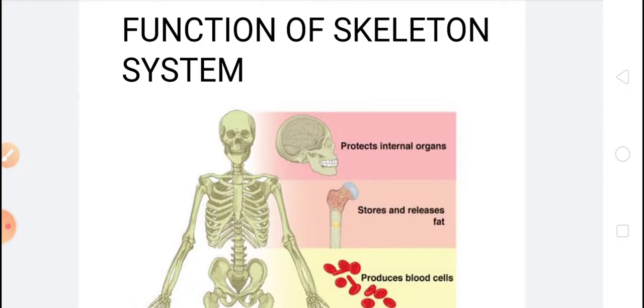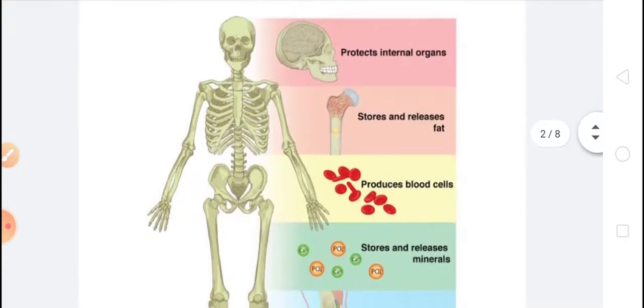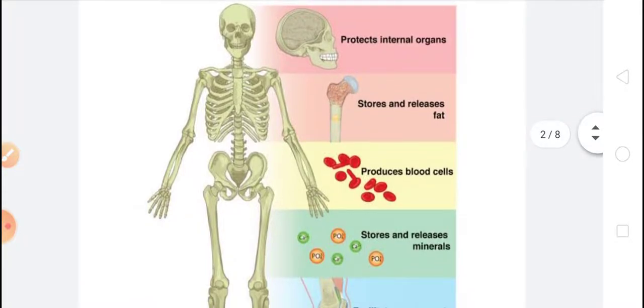Children, our skeletal system provides support to our body, so that it maintains the upright position of our body. Because of the skeleton only, our body is upright. Okay, that framework of bone, the cage of bone, is a skeleton, and that skeleton provides support to our body. And it also protects the delicate internal parts of our body.